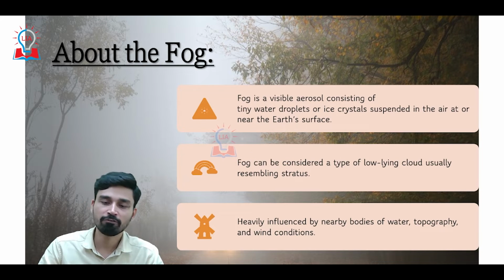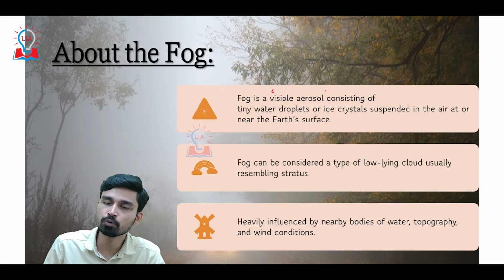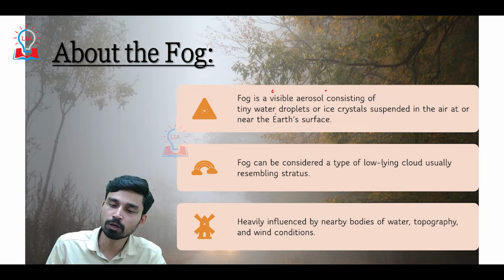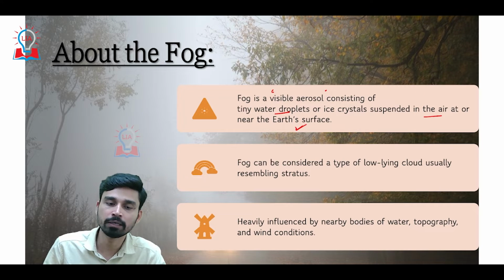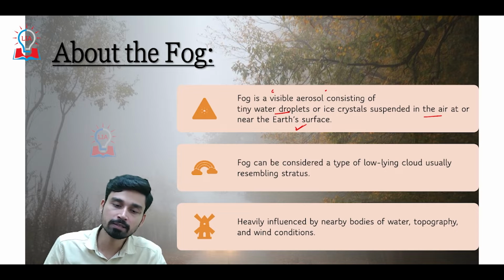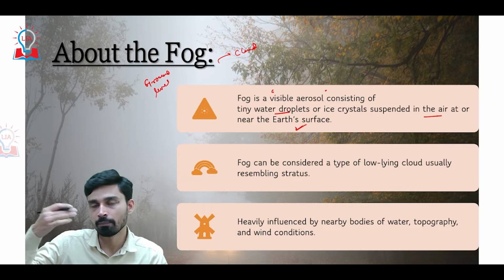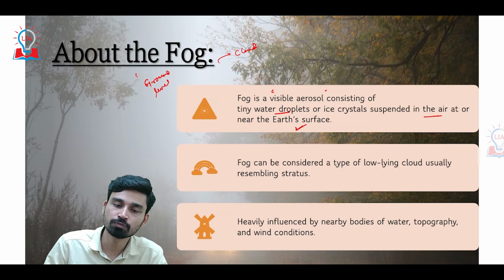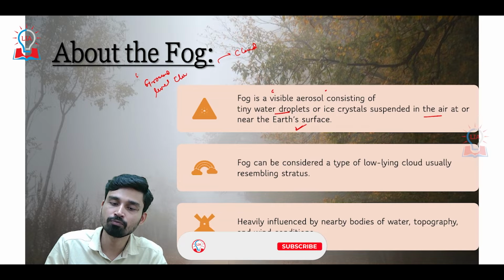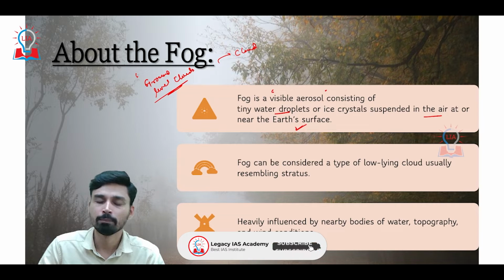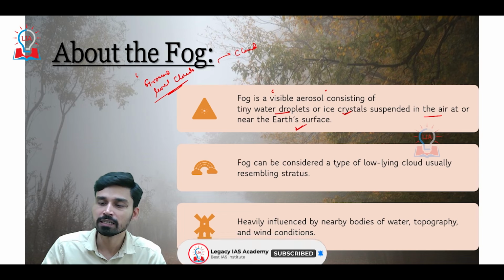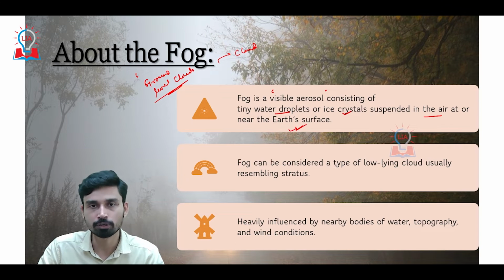In simple terms, we can define it as a kind of visible aerosol that consists of tiny water droplets or ice crystals which remain suspended in the air at or near the earth's surface. In one way, fog is nothing but a kind of cloud, or to be more precise, a ground level cloud, because cloud development that happens in the upper or middle part of the atmosphere also happens in a similar manner. So fog in simple terms is a ground level cloud made up of tiny water droplets or ice crystals suspended in the air at or near the surface of earth.